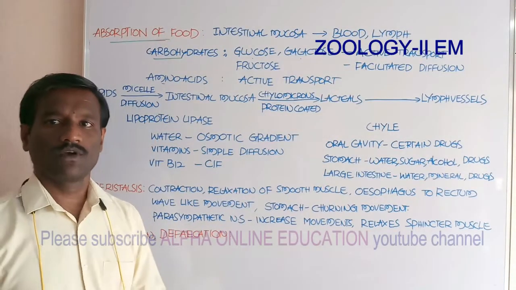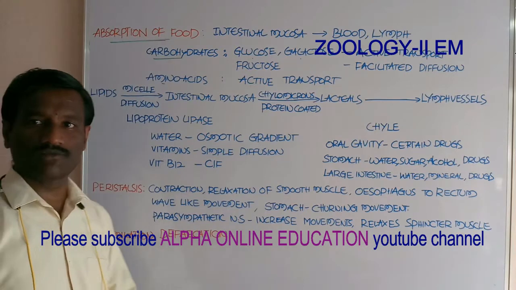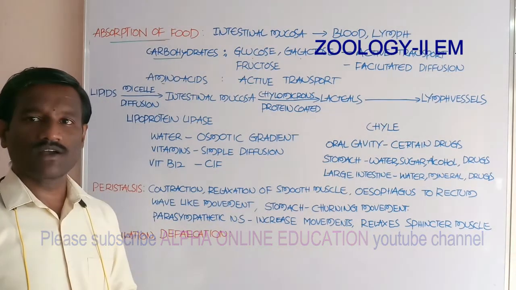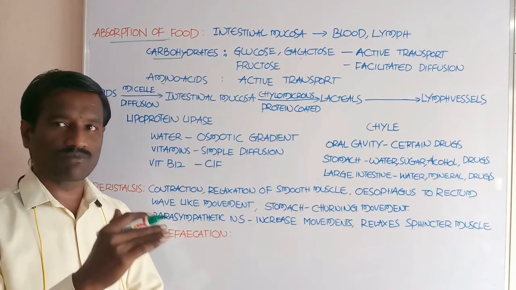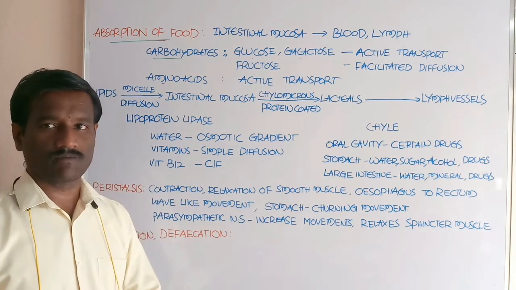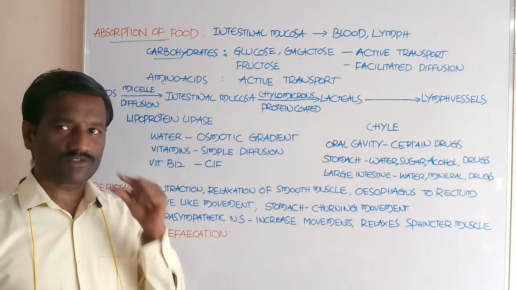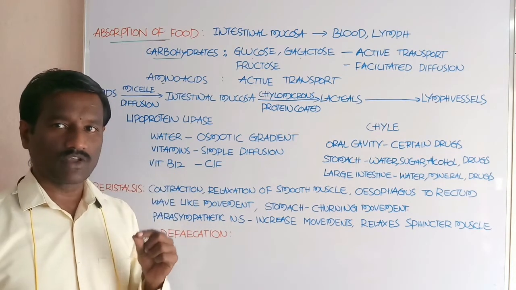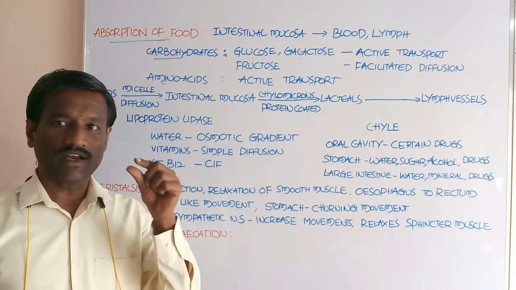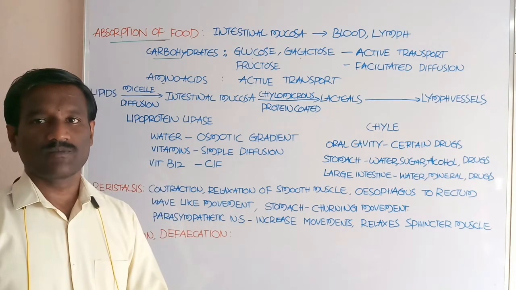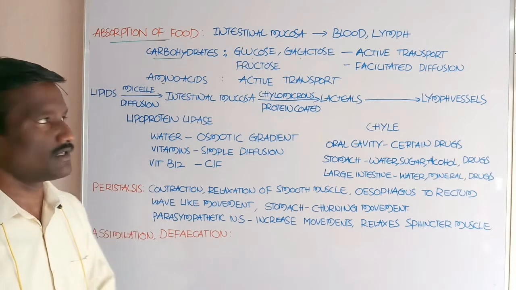Okay, students. Now we are going to discuss the absorption of food. Food particles go through digestion and are converted into simple absorbable substances. These simple absorbable molecules are absorbed into the cells of the intestine. This is called absorption of the food particles.